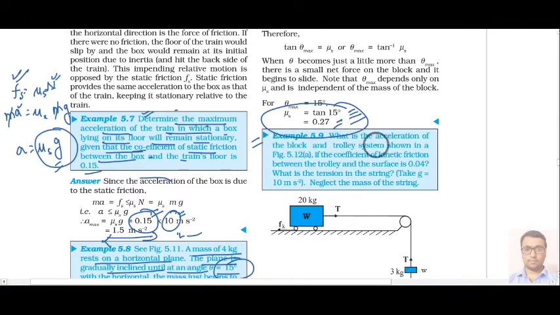Next question, it is asking what is the acceleration of the block and trolley system shown in the figure. The kinetic and static coefficients are given. Coefficient of kinetic friction is given as 0.04. What is the tension in the string?